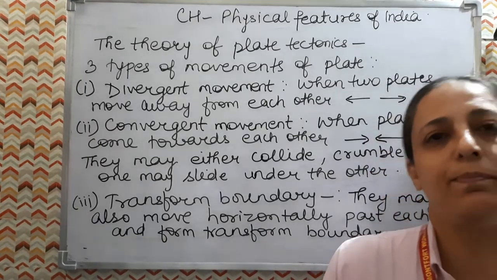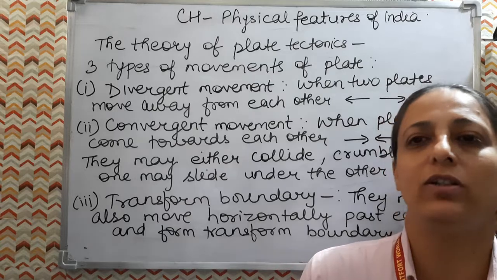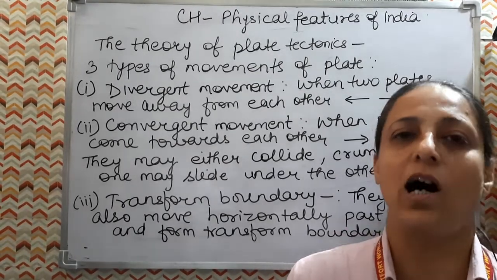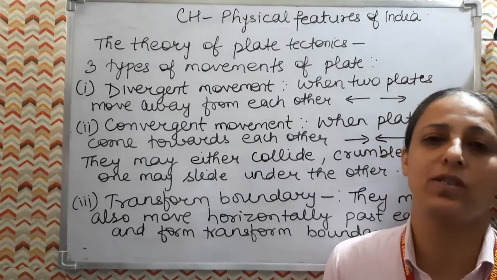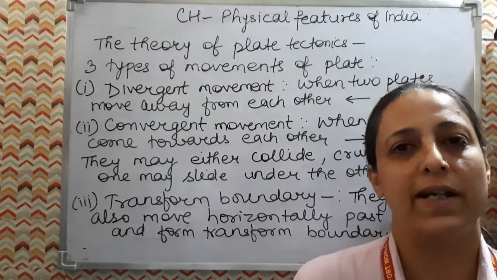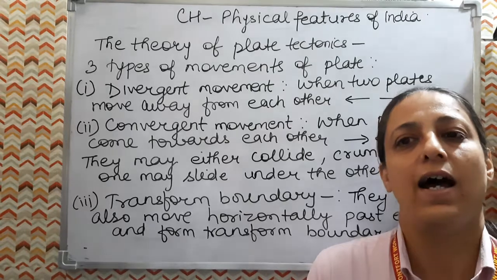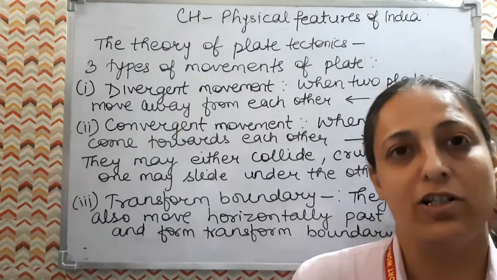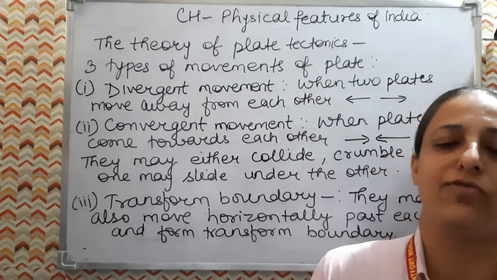Now with this phenomenon, how structures are formed, this we have to see. Due to the movements of plates, various changes occur, and there are 3 main plate movements which we have to discuss: convergent, divergent and transform boundary.